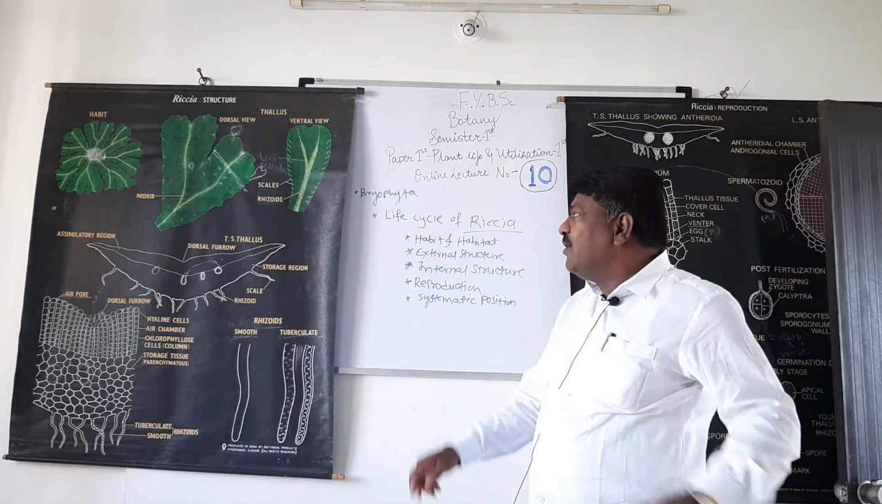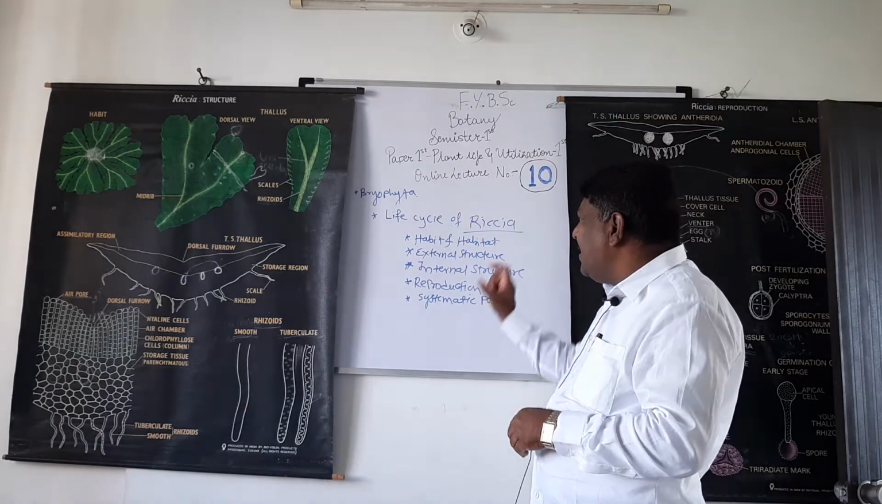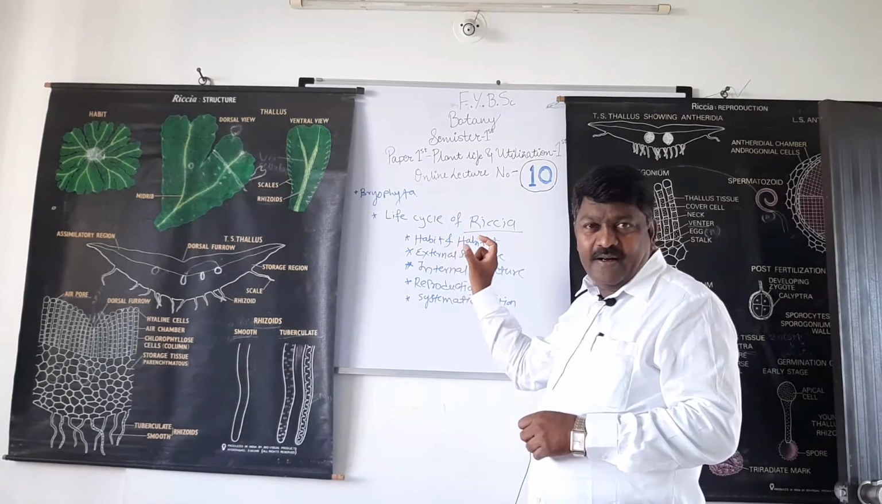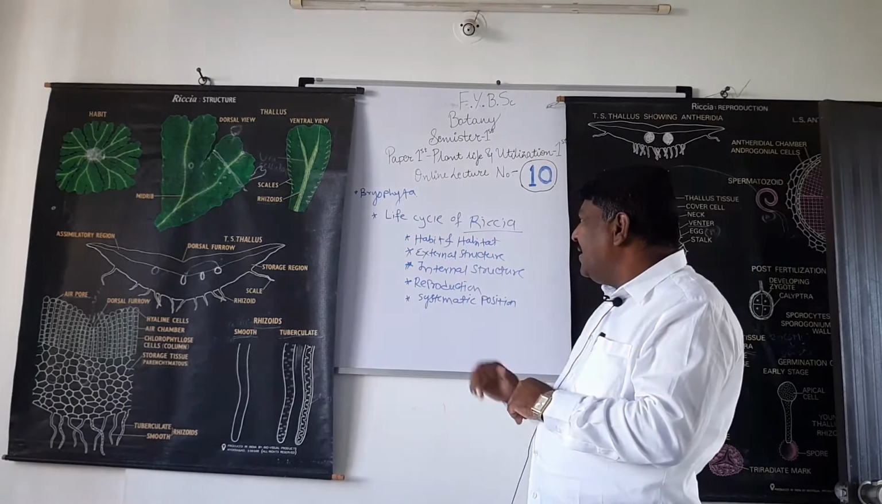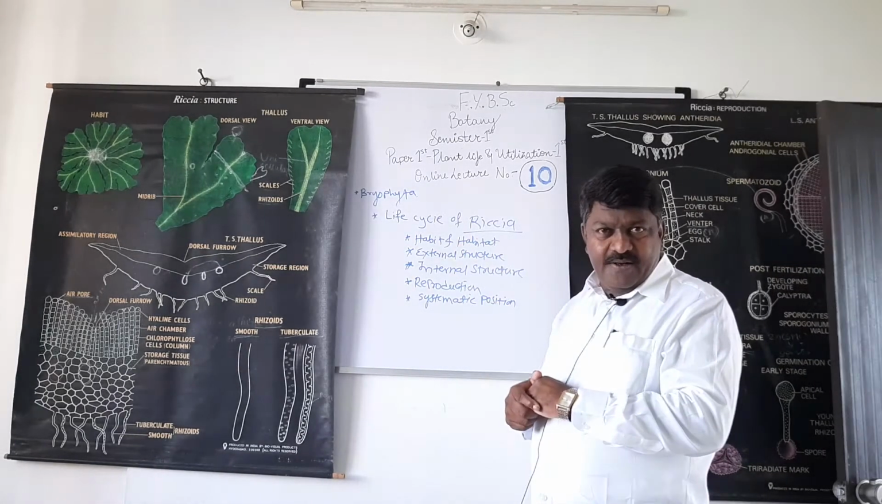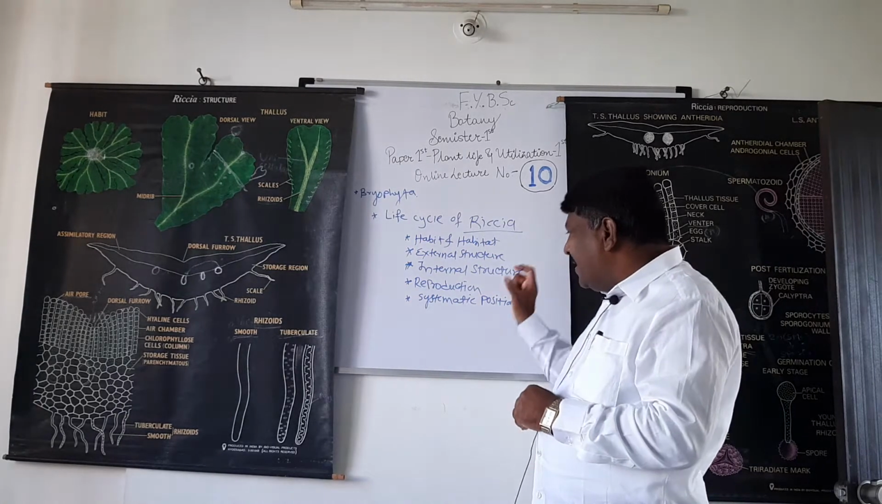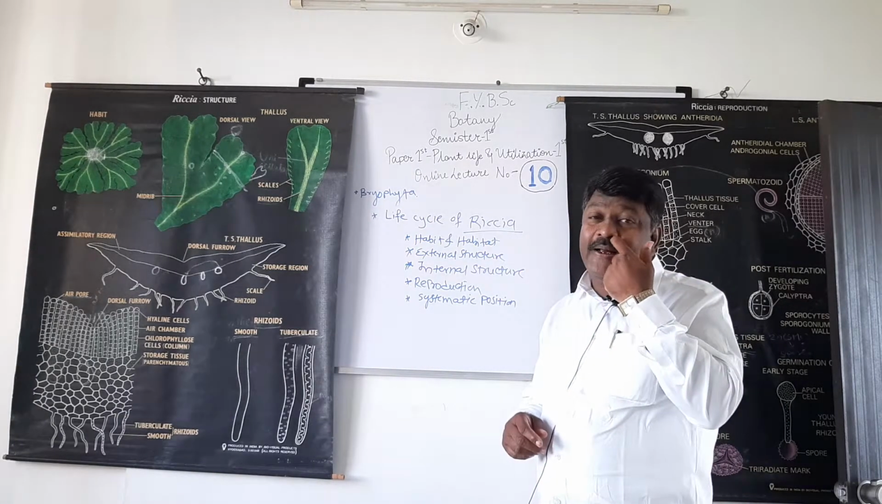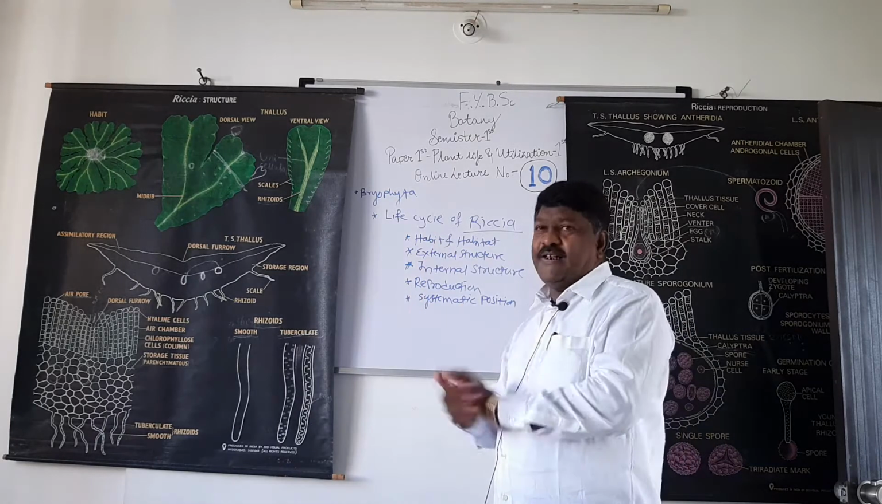In the life cycle of Riccia, we will discuss its habit and habitat, external structure, internal structure, reproduction and systematic position.